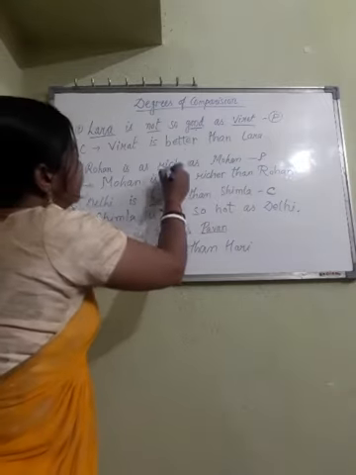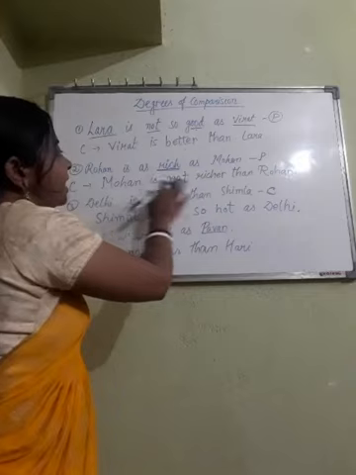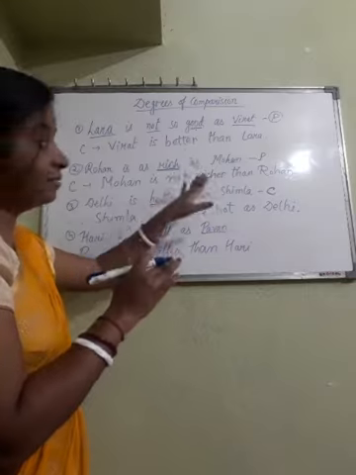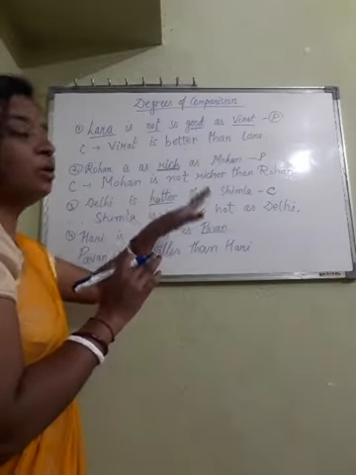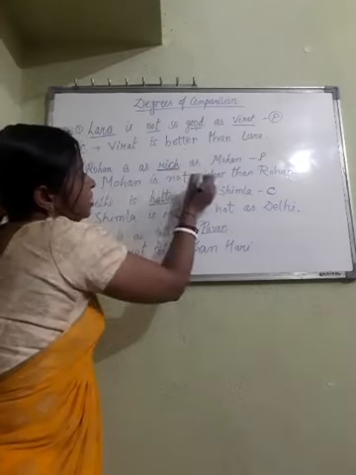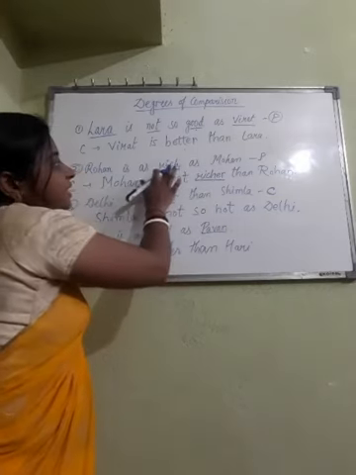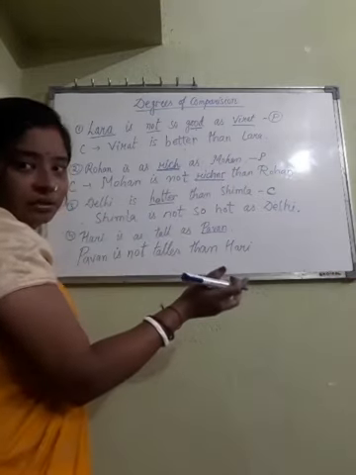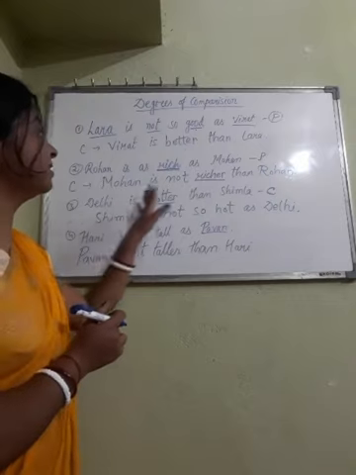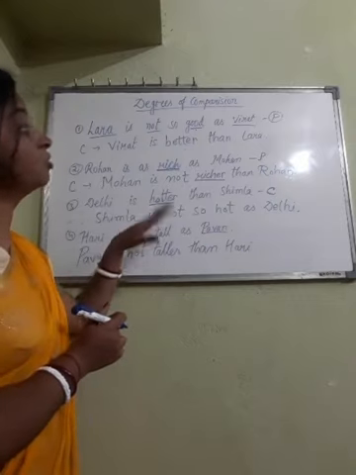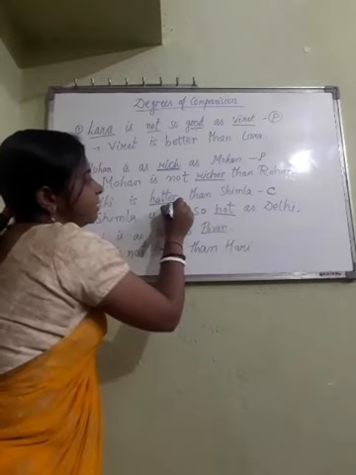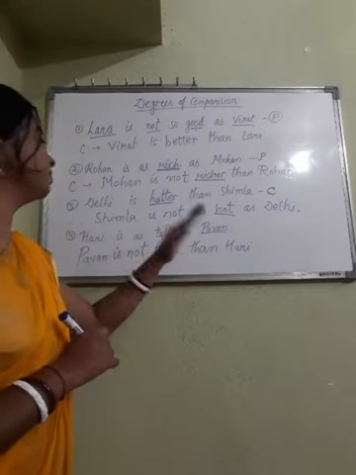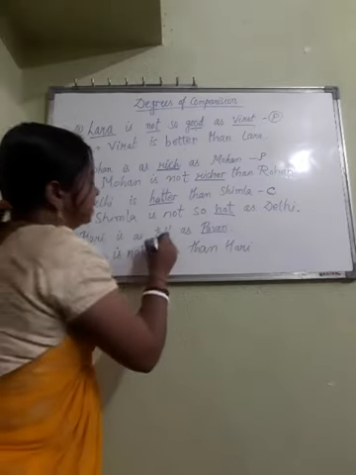Have a look at this question. Rich is positive degree and we are using comparative degree here. So Rohan is as rich as Mohan. Answer will be Mohan is not richer than Rohan, because here this is the positive degree and you are changing into comparative degree. This sentence as rich as will change into is not richer than. Next, Delhi is hotter than Shimla. Shimla is not so hot as Delhi. Hotter is comparative degree. We have changed into positive degree. Now, Hari is as tall as Pawan. So, Pawan is not taller than Hari. Tall is positive degree.